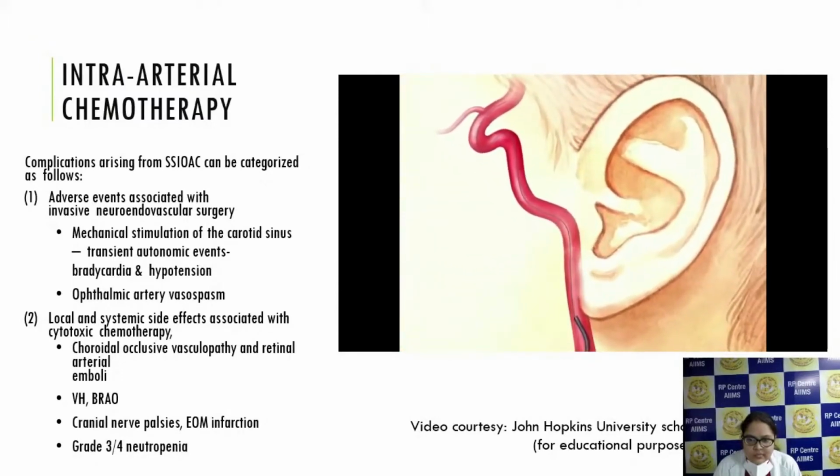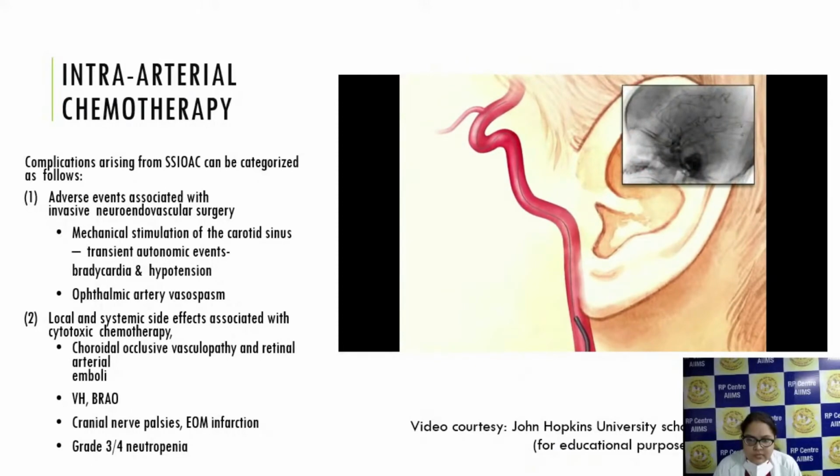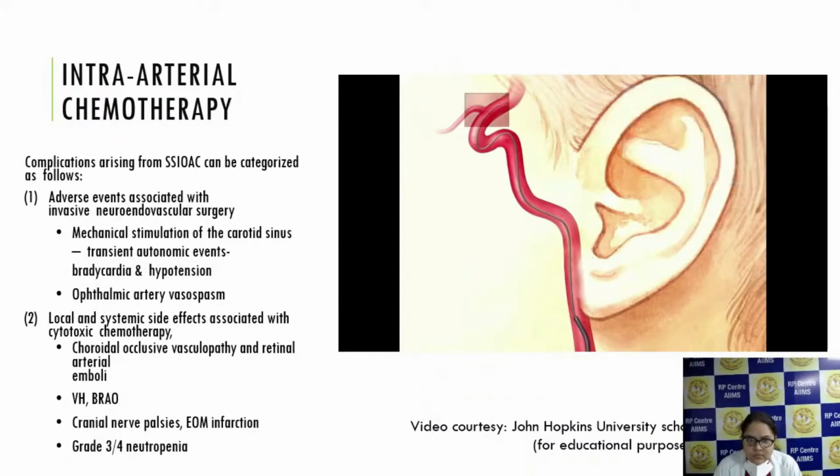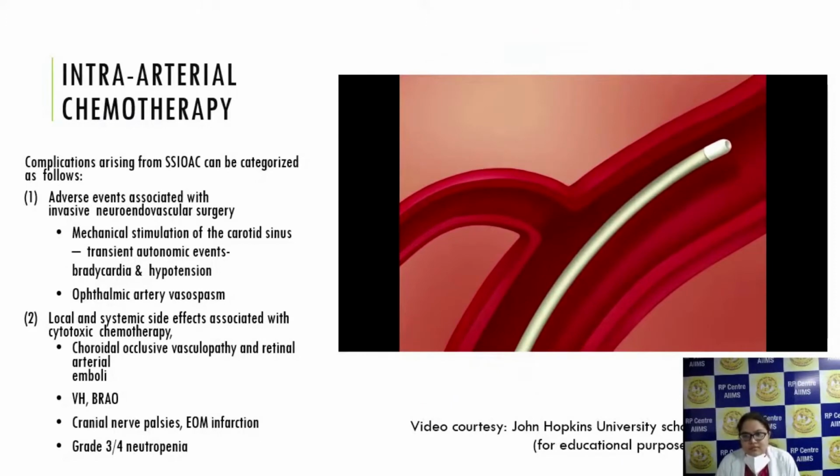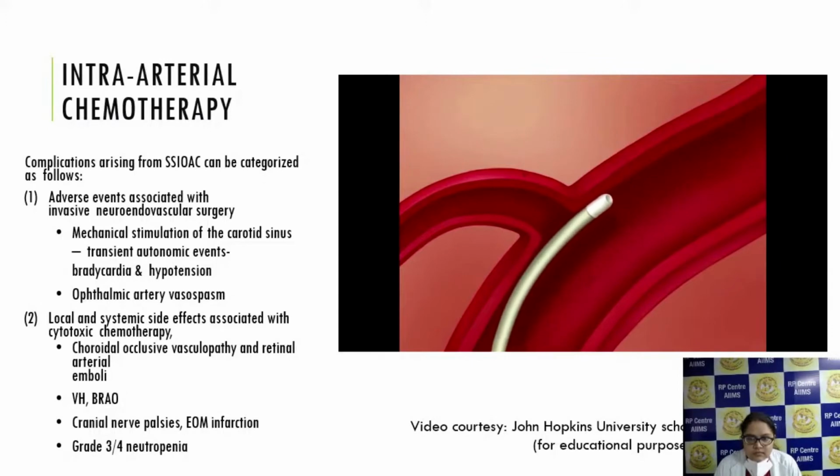Under roadmap guidance, a microcatheter is advanced over a microwire beyond the ophthalmic artery origin. Selective catheterization of the ophthalmic artery is then performed by slowly retracting the microcatheter until the tip engages the origin.